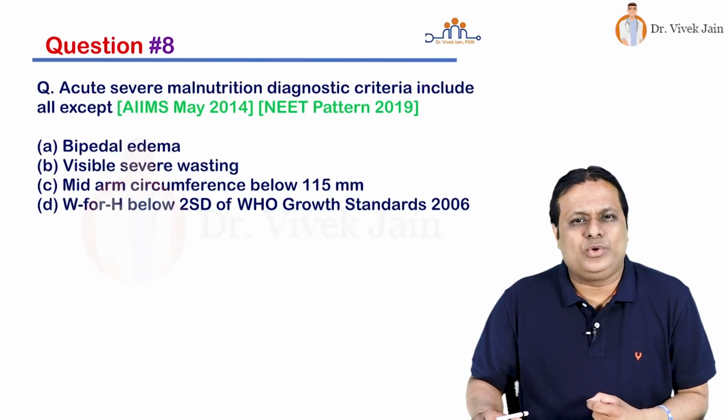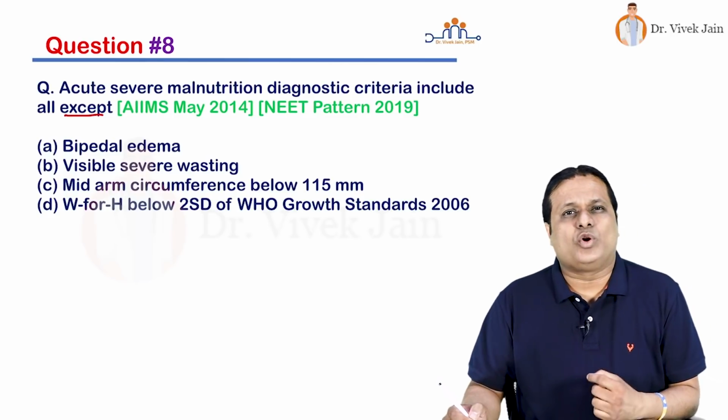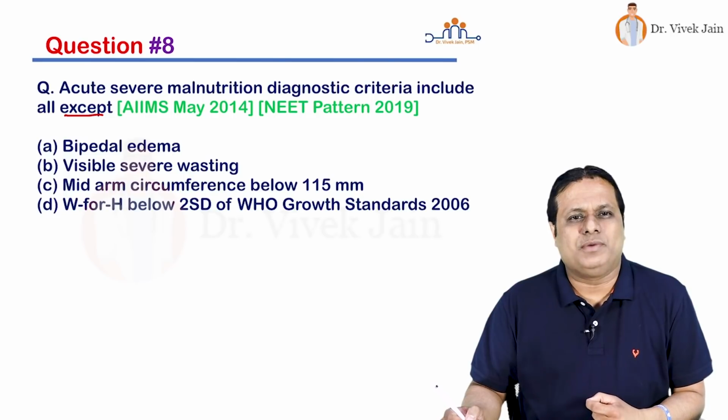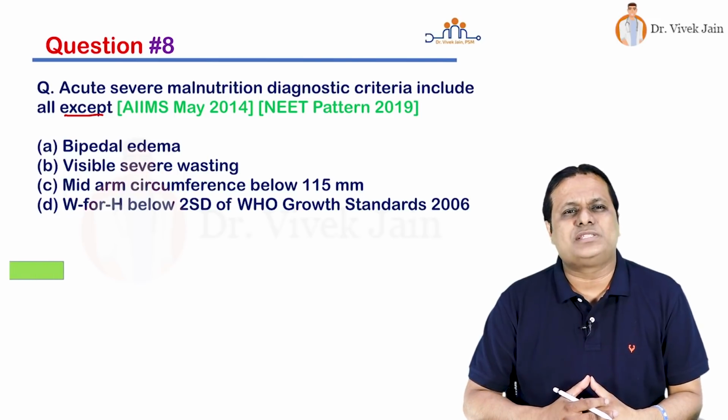Acute severe malnutrition diagnostic criteria include all except. So what are the 4 criteria given? Bipedal edema, visible severe wasting, mid-arm circumference below 115 millimeter, weight for height below 2 standard deviation of WHO growth standards 2006, and your time starts now.